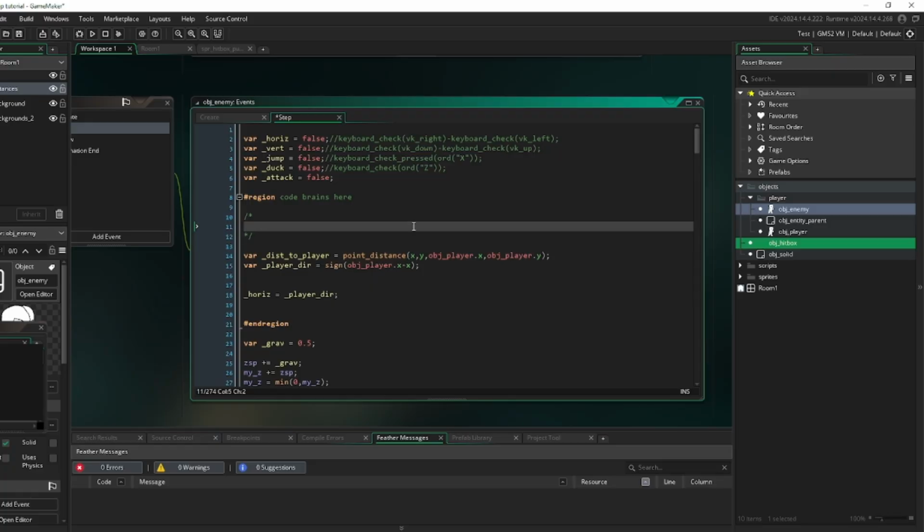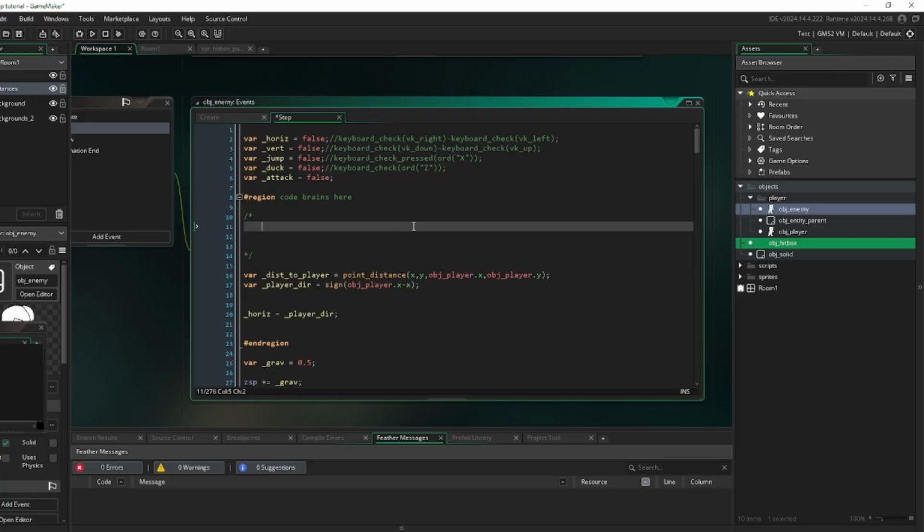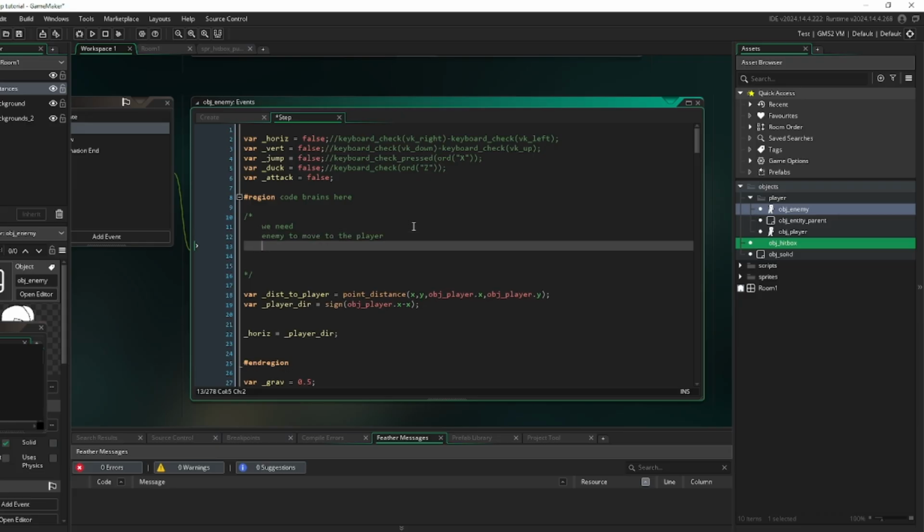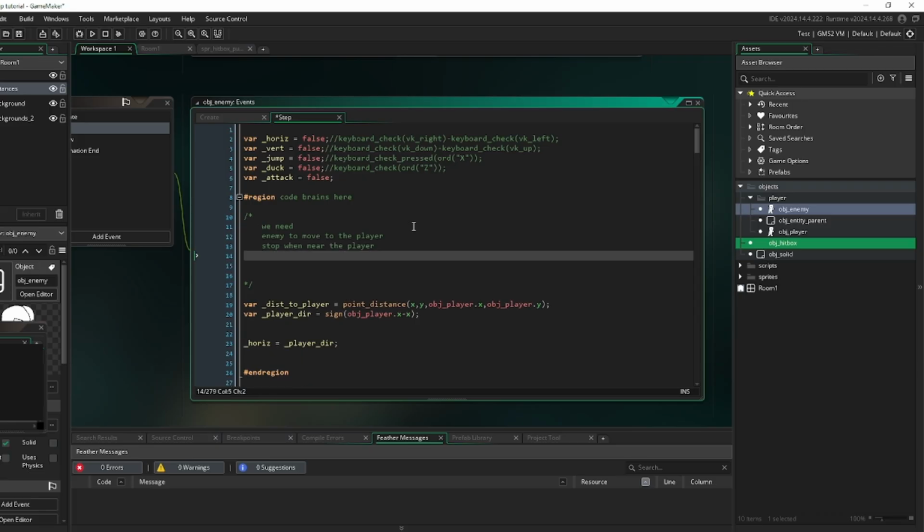So basically, first, let's understand what our enemy needs. We want this enemy to run up to the player and punch the player. So what that needs is we need the enemy to move to the player. We need the enemy to stop when near the player.